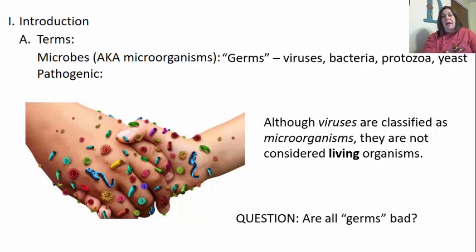Are all germs bad? A lot of times we think that they are because that's what we contribute to illness and sickness. But actually, majority of the microbes that are out there are not bad. The ones that are bad are called pathogenic. Pathogenic means they are disease causing. So they are going to potentially cause diseases in us as humans. So when we look here, pathogenic microorganisms are the ones who are bad, what we would consider bad germs.